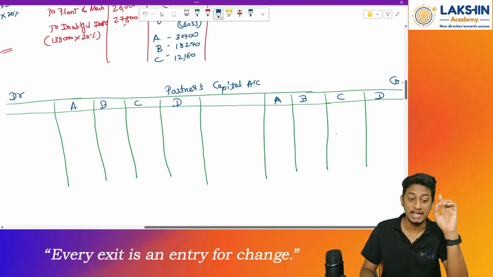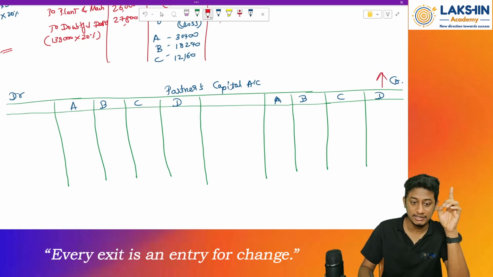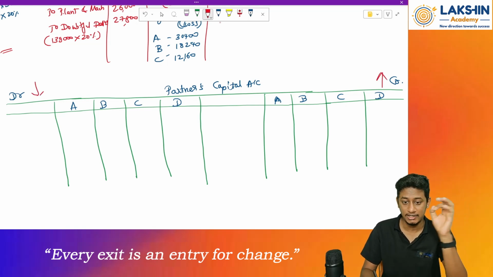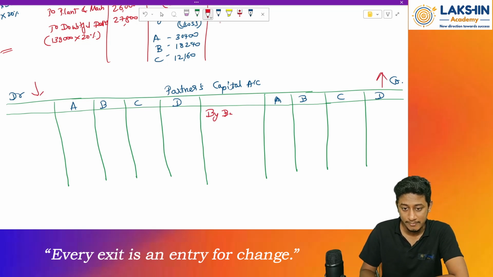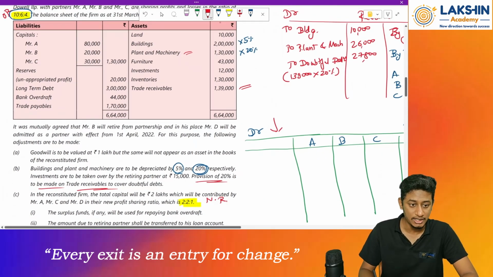So the starting entry will be what? The capital account, right? Whatever entry I pass on the credit side will increase the balance. Whatever entry I pass on the debit side will decrease the balance. So the opening balance will be on this side. By balance brought down, how much is the opening balance of the partners' capital account?